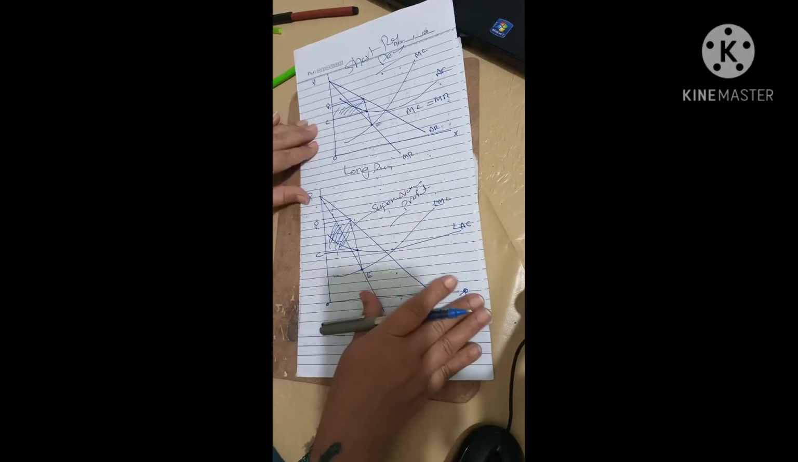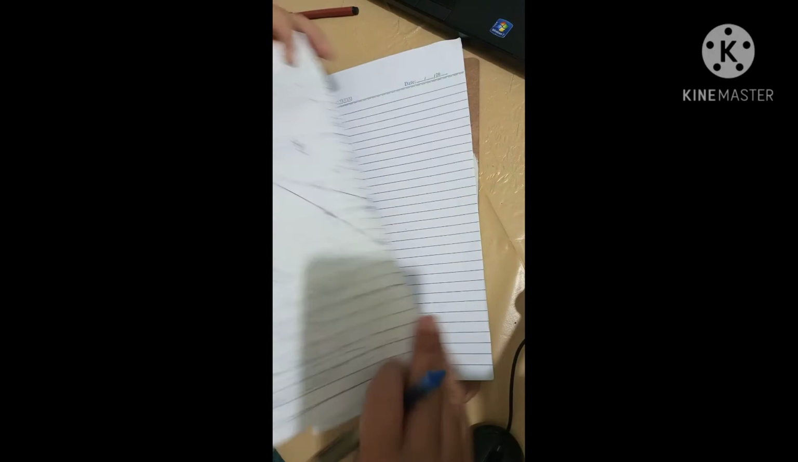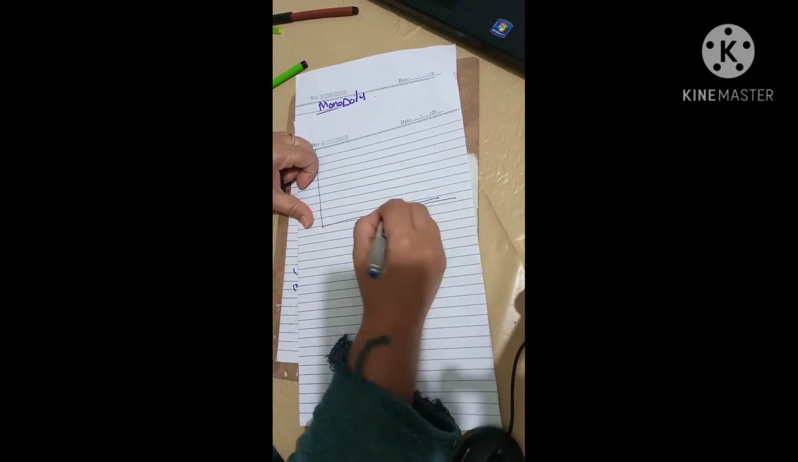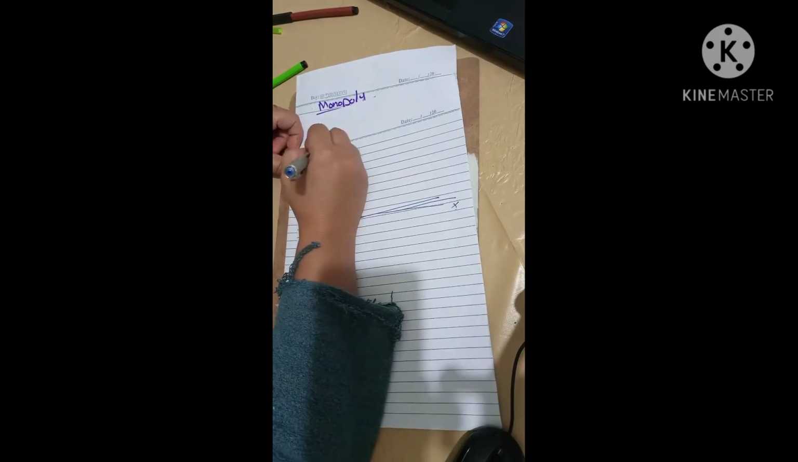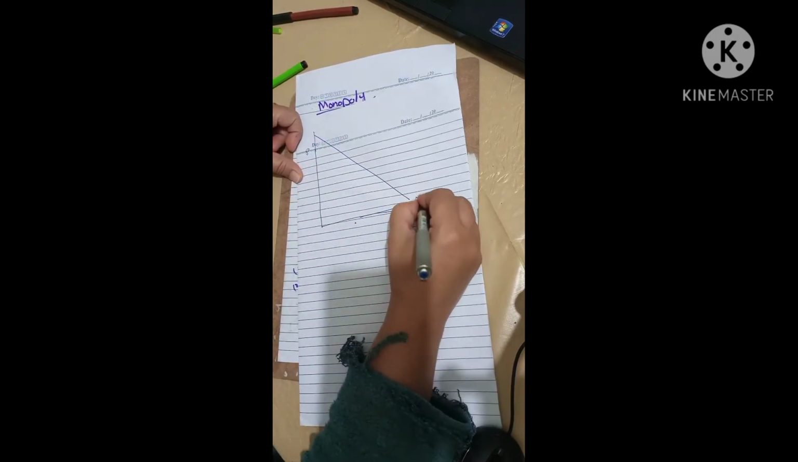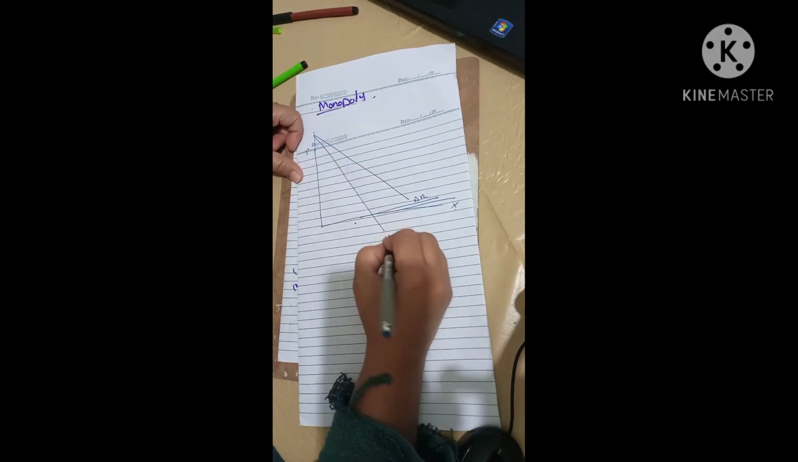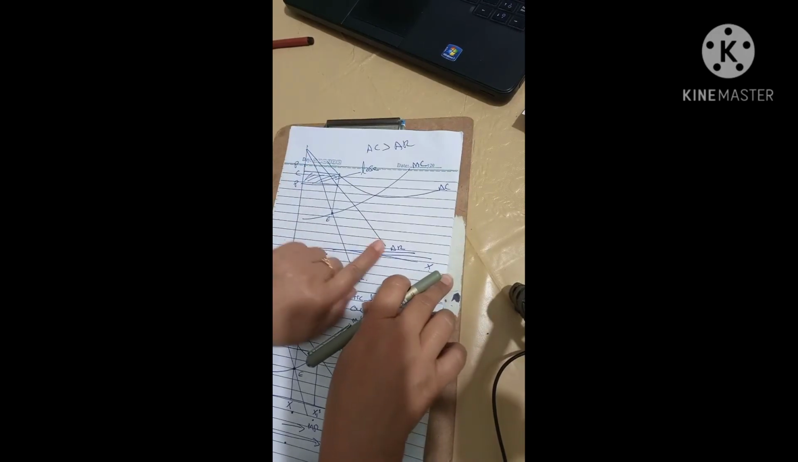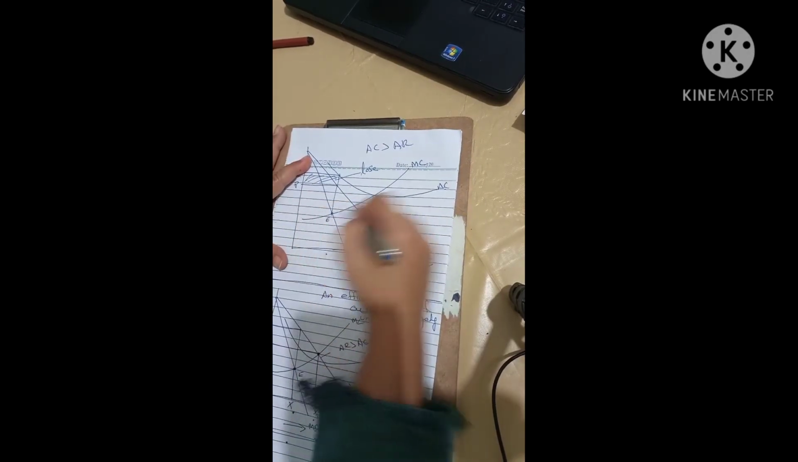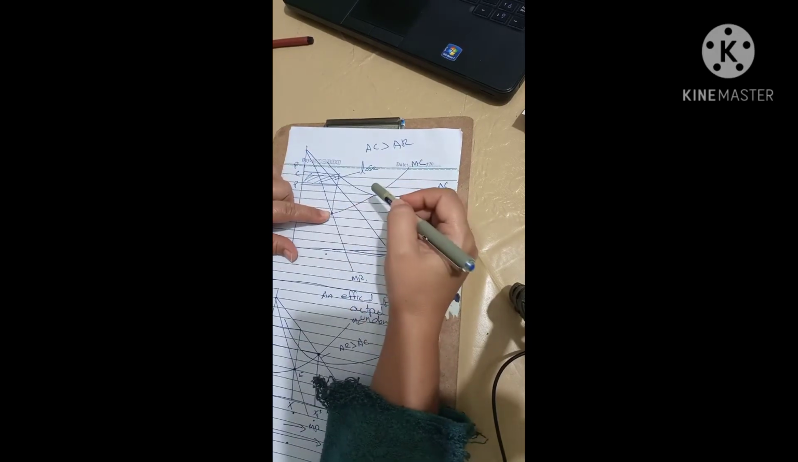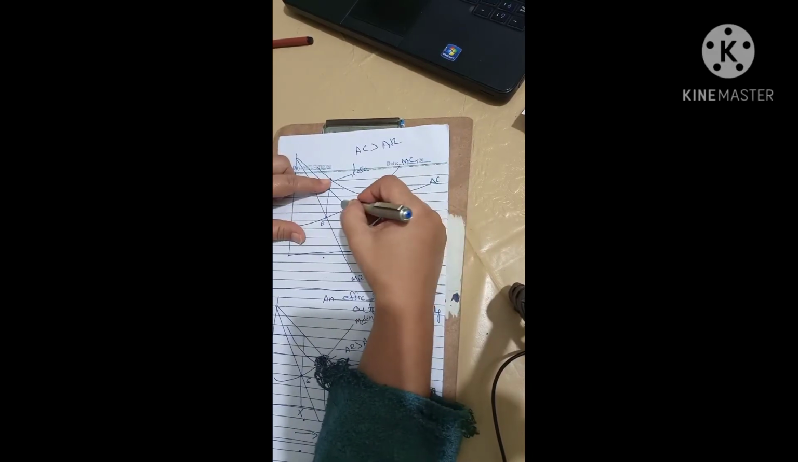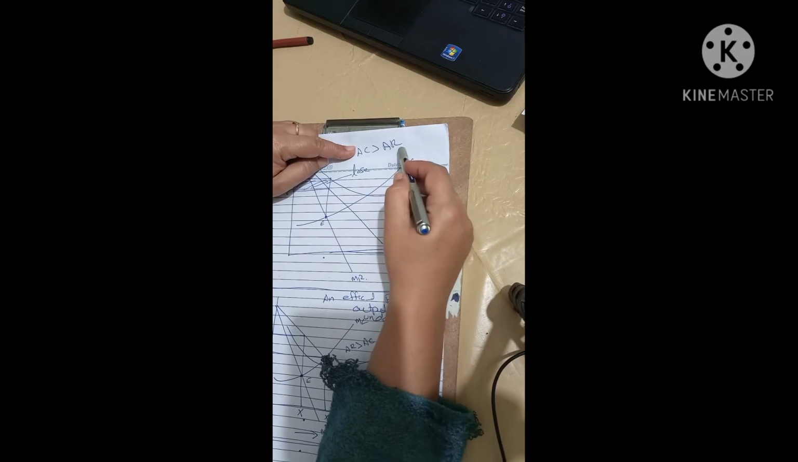Now I am showing you the situation where the firm gets a loss under monopoly, and I am going to draw this diagram. This is X and this is P. This is the AR curve and this is the MR curve. The MC curve intersects at this point, and this is the AC curve. In this diagram the AC curve is above AR, meaning AC is greater than AR.